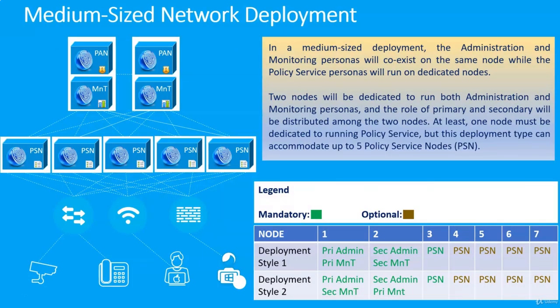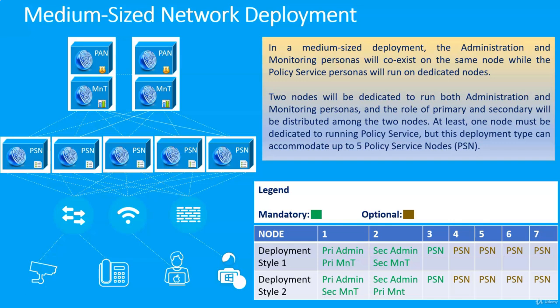In a medium-sized network deployment, the administration and monitoring personas will coexist on the same node, while the policy service personas will run on dedicated nodes. For example, Node 1 will run primary admin and primary monitoring persona. Node 2 will run secondary admin and secondary monitoring persona, while Node 3 will run policy service persona.